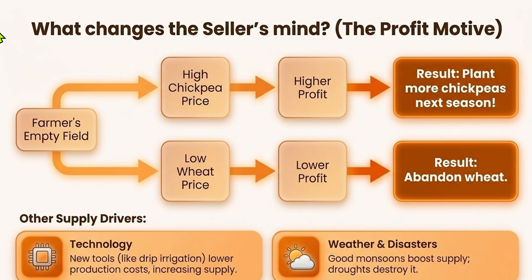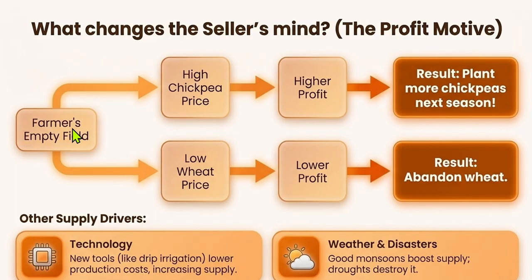Now, what changes the seller's mind? There are some determinants that change the supply also. Let us see. A farmer's empty field: high chickpea price, higher profit; low wheat price, lower profit. So what will the farmer do? He will stop producing wheat and will start planting more chickpea saplings for the next season, because this is giving more profit.